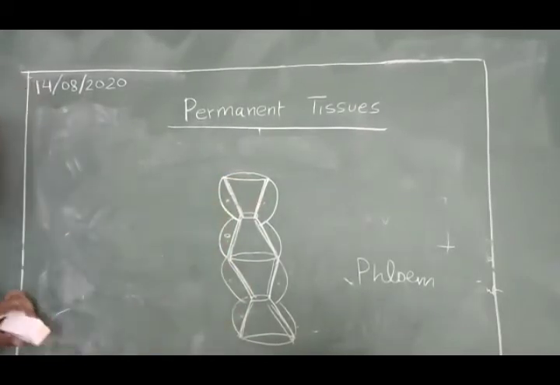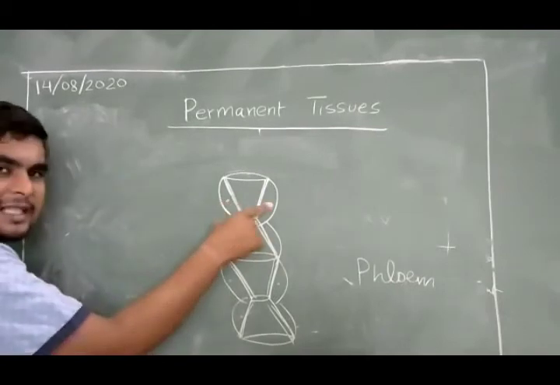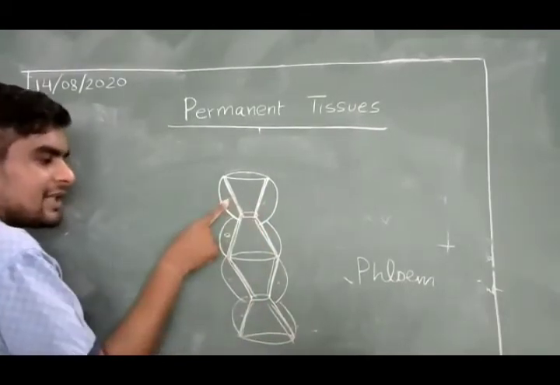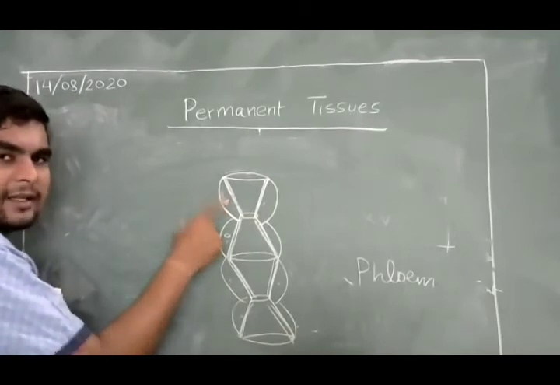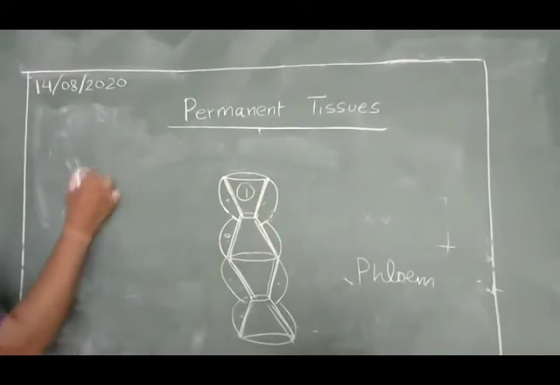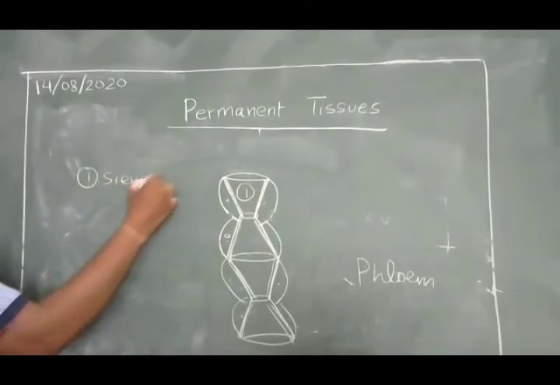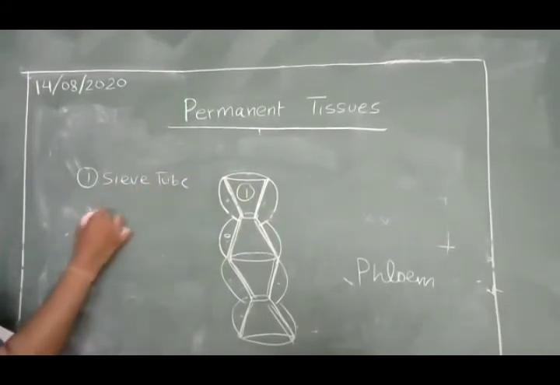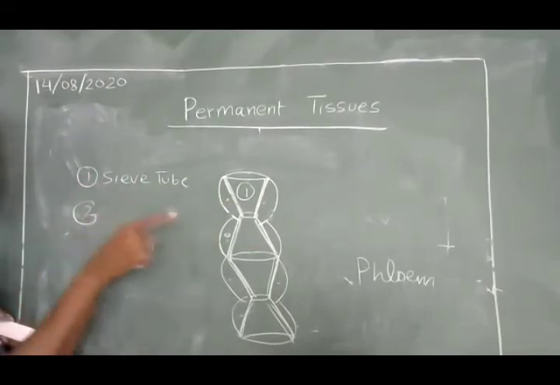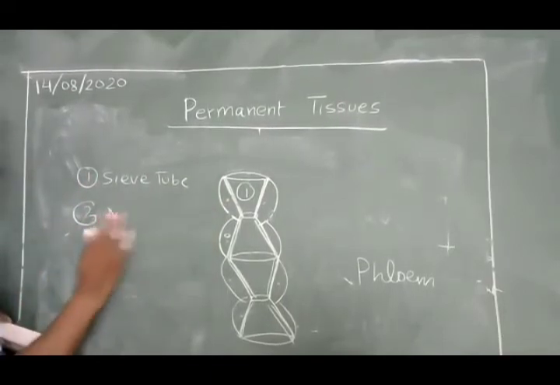They do not even have a nucleus. That's why, to accompany these sieve tubes and give them energy, there are the companion cells, which nourish these sieve tubes. So here is one kind of cell, the sieve tube, which is living. Another one is the companion cells. They are parenchymatous in nature. They are nothing but parenchyma. So these are called the companion cells.